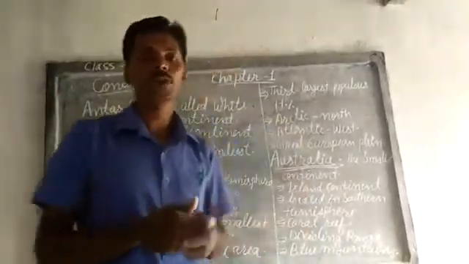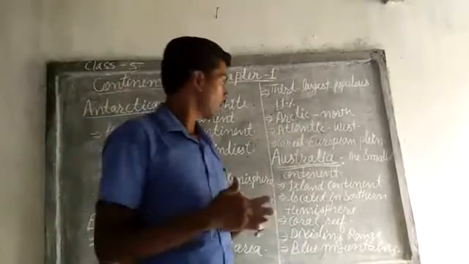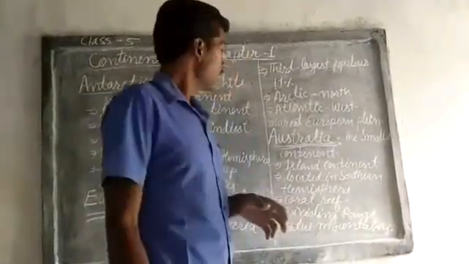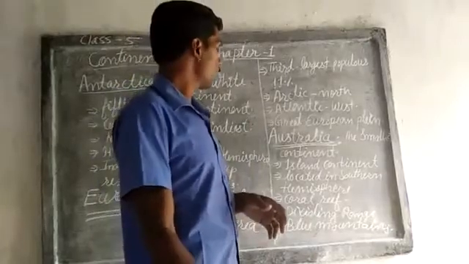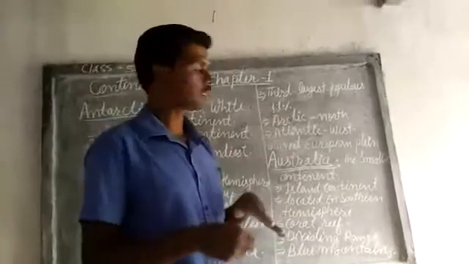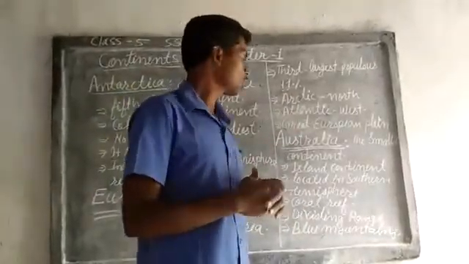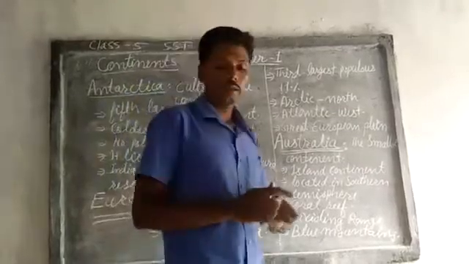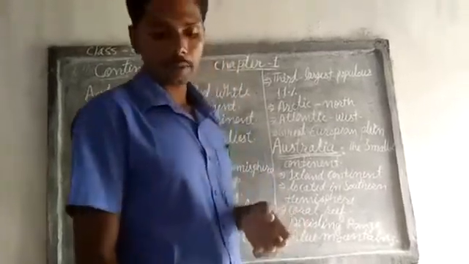It is located in the southern hemisphere.